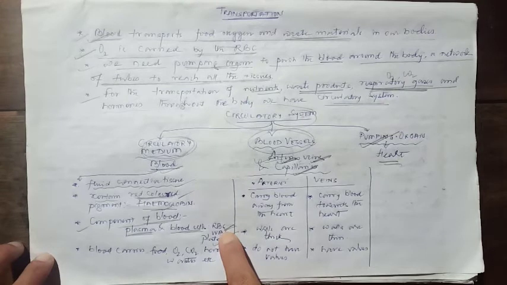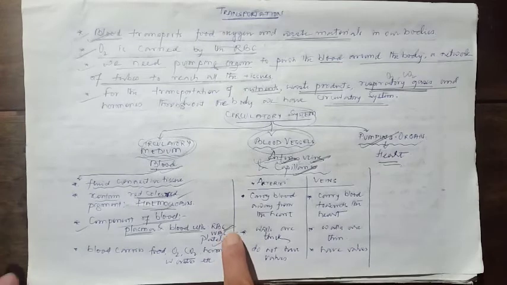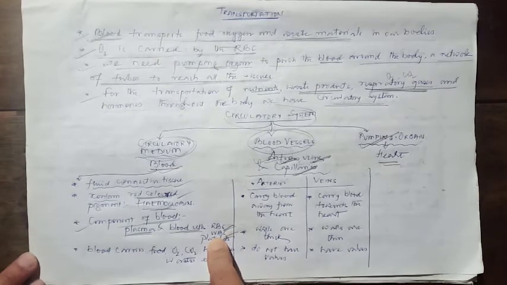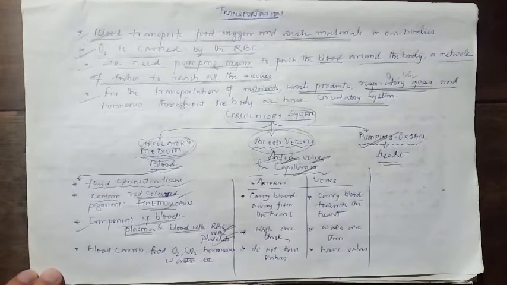RBC contains the hemoglobin, and as I mentioned, that hemoglobin is the component which has a special attraction towards the oxygen, combines with the oxygen, and carries the oxygen to different parts of our body. Now WBC is also the soldiers of the body that help fight our body against the disease. Now platelets is a component of blood that helps blood clotting.